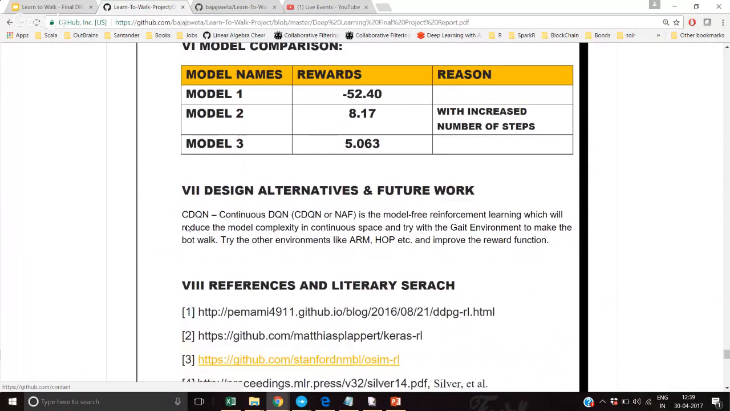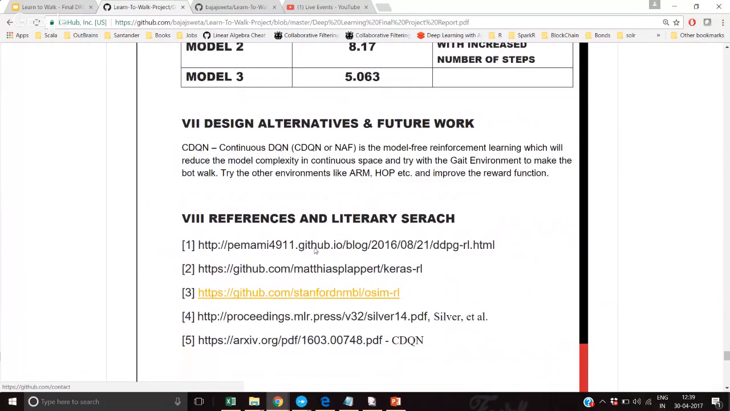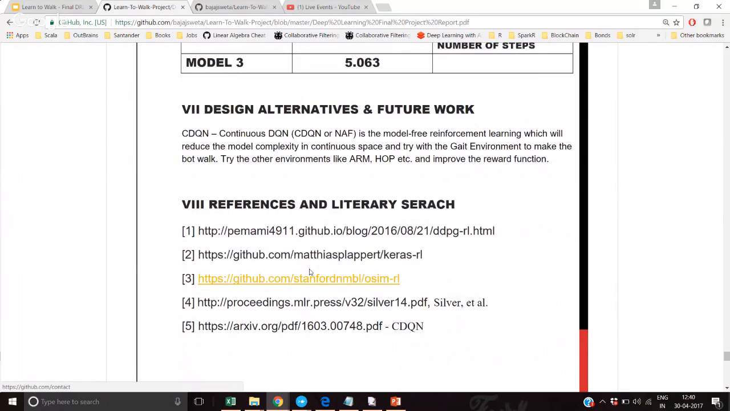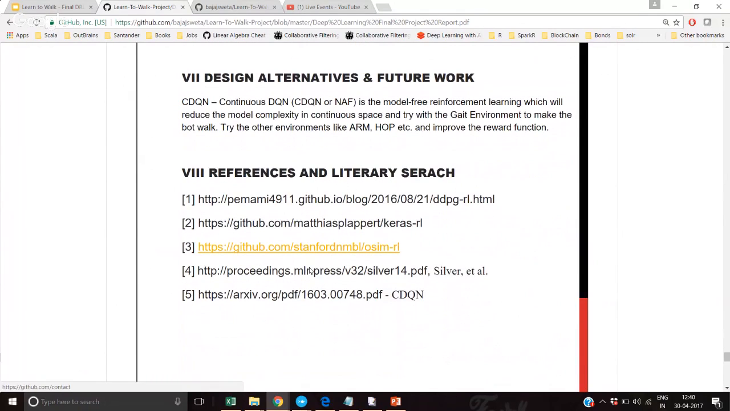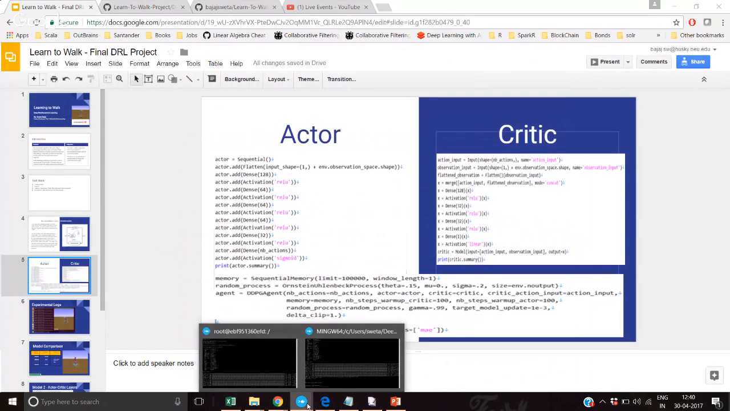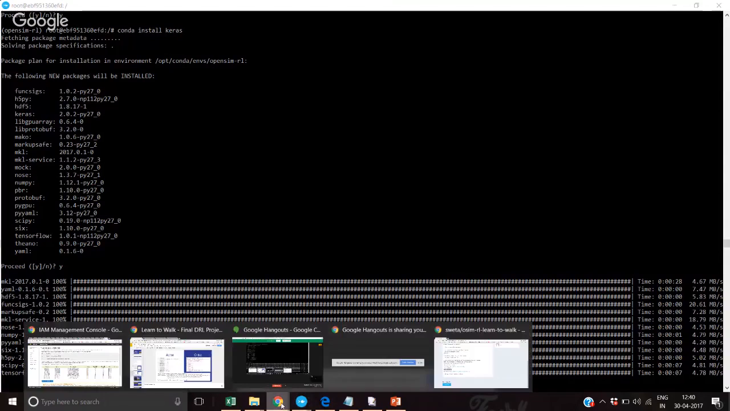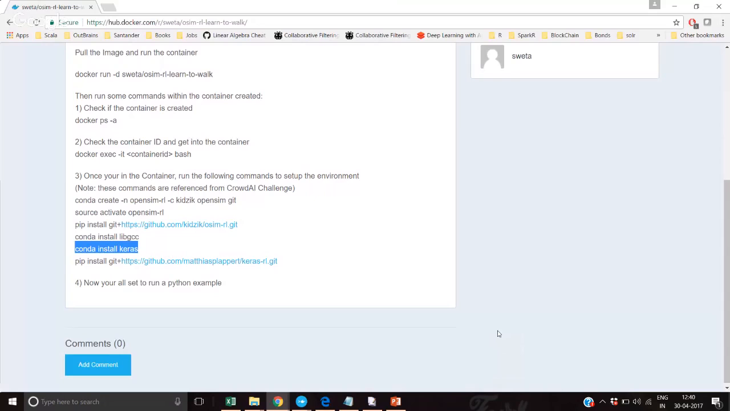These are the references that I've used. The first one talks about the brief of a DDPG model. The second one talks about the Keras RL classes and their libraries that have been used. The third one talks about the OSIMRL, that is the OSIM environment with reinforcement learning. The fourth one is a David Silver paper talking about the DDPG agent. And the fifth one talks about CDQN. So let's see if it is done. Okay, it's gonna take a while to do this, but let's keep the next command ready.